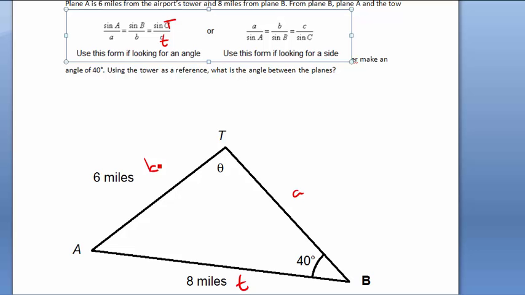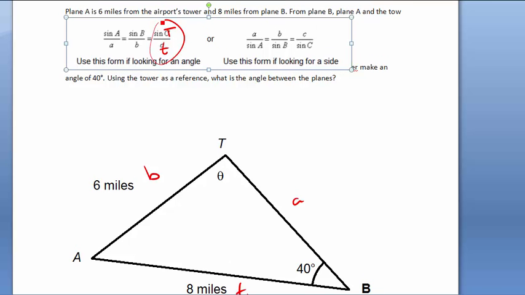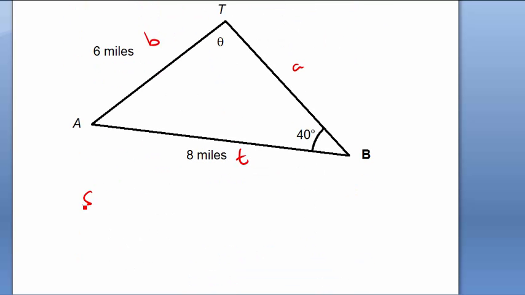And we want to find, definitely we're going to keep this one, because we want to know capital T, and we have little t. And what else do we have? We have capital B and we have little b. We don't know anything about A's, so we're definitely not going to use that one. So the formula we're going to pick is sine B over little b equals sine T over little t. Sine big B over little b equals sine big T over little t. And the capitals and the smalls make a difference again.